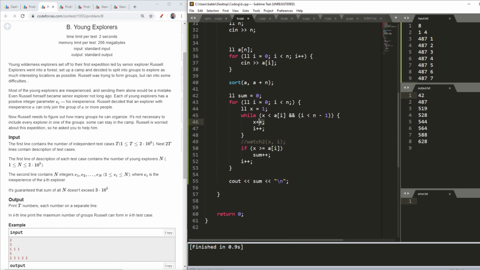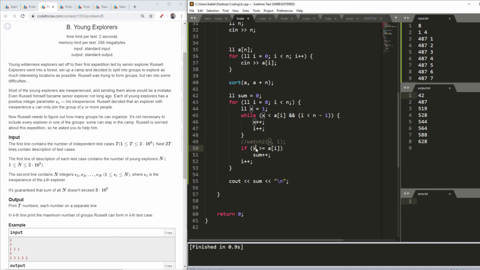So I increased my size of group, and I also increased i, because I need to move to every element further.